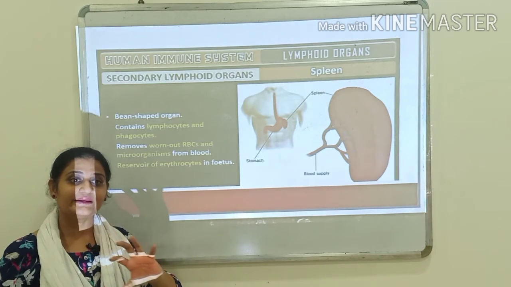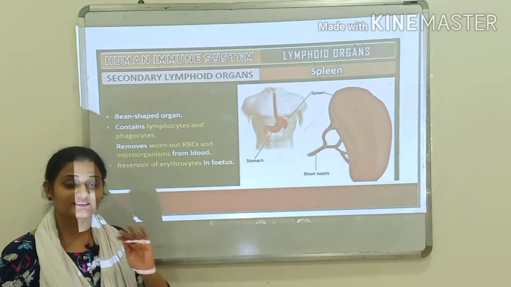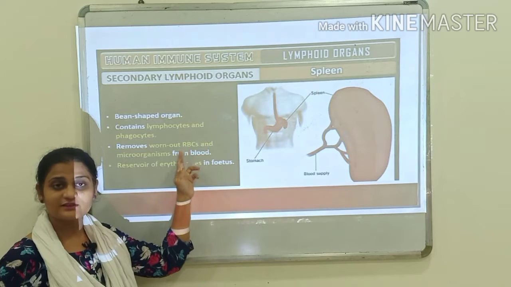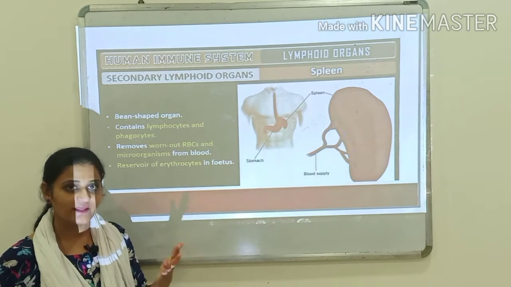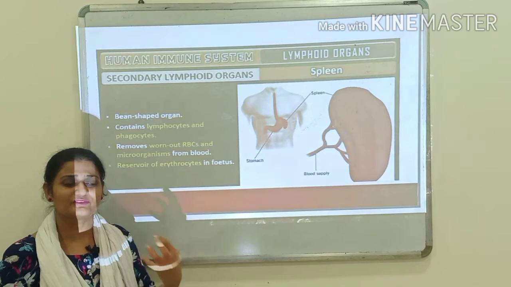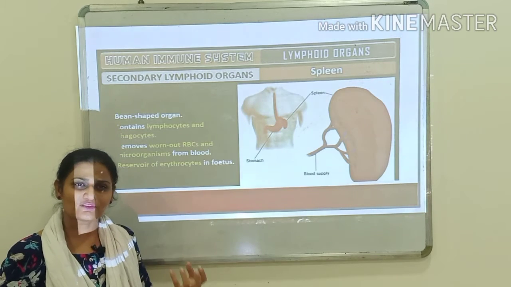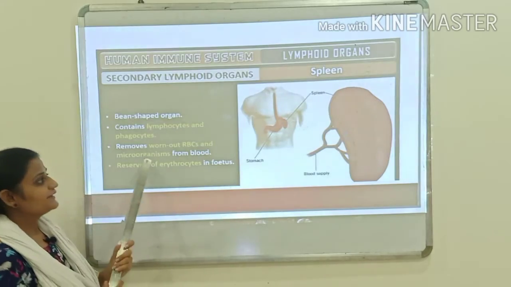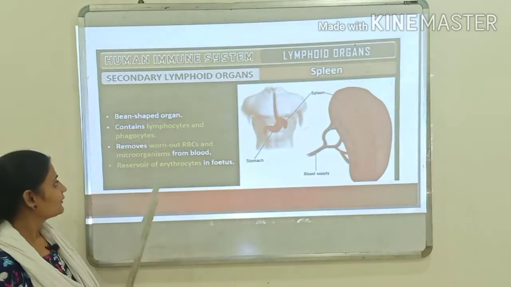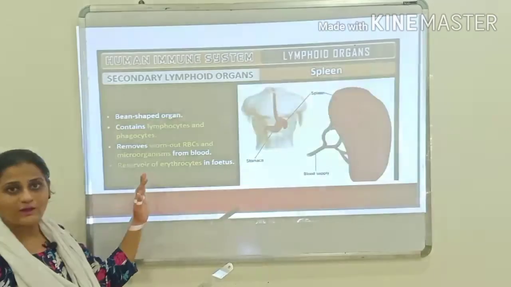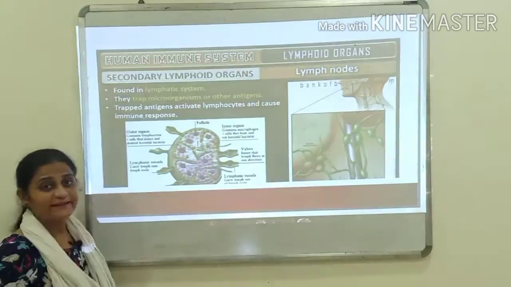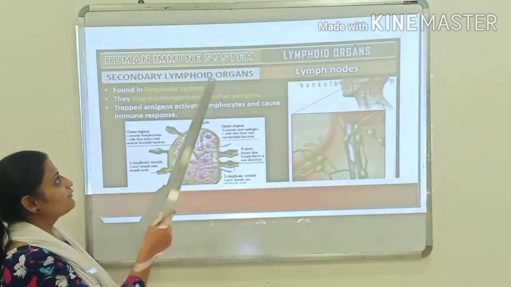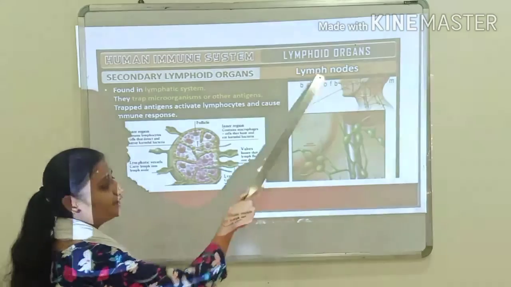Those RBCs which have completed the 120 day life cycle, which have become exhausted, are removed with the help of the spleen. So that is all about the spleen. The next secondary lymphoid organ is the lymph node.